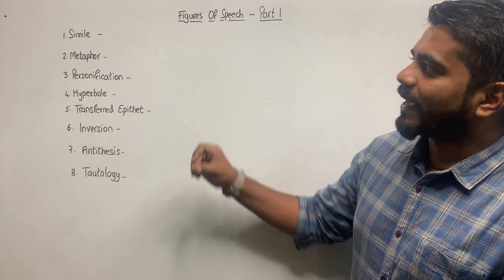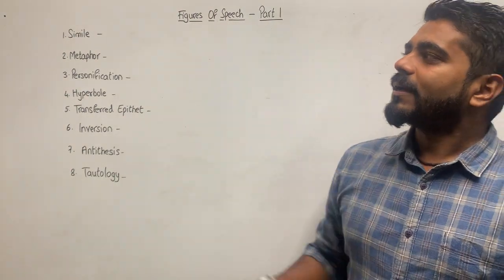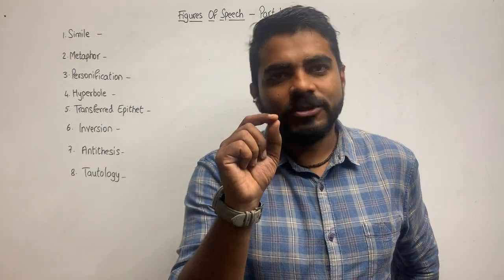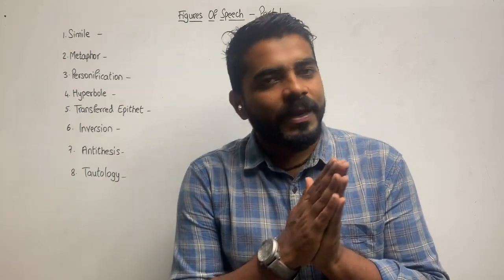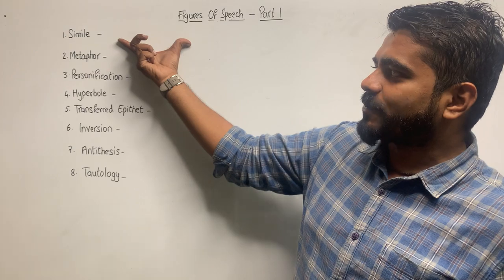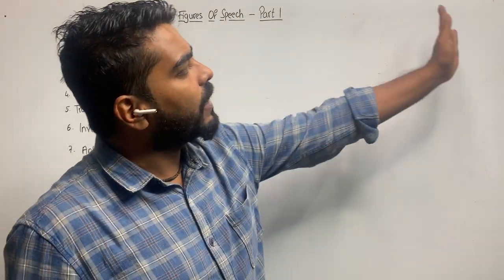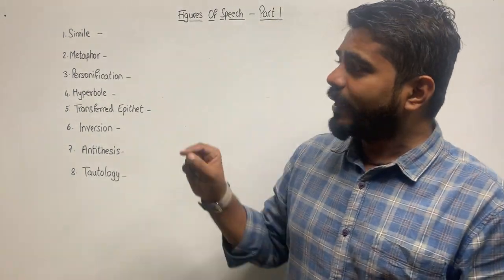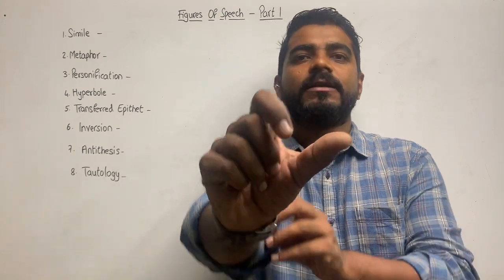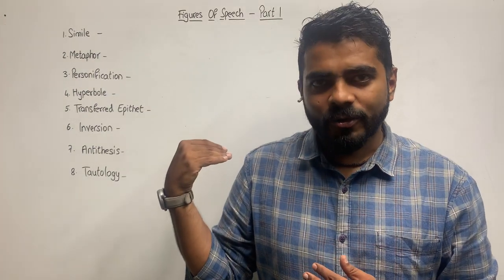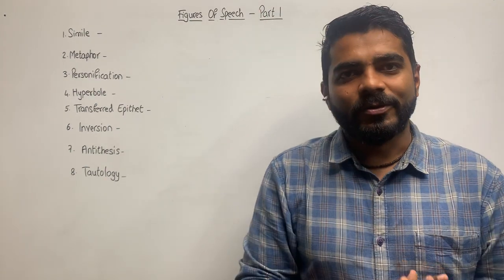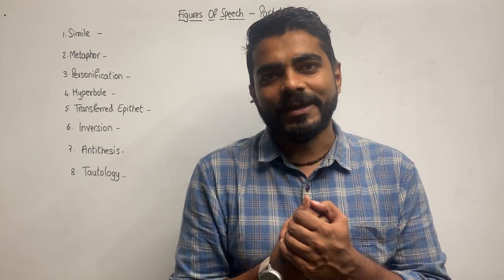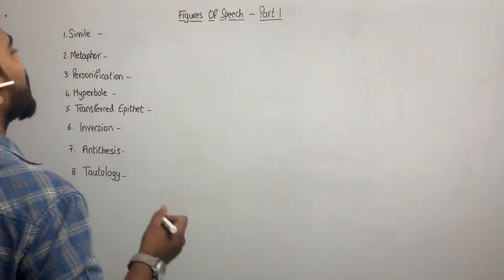All right, so let's begin with figure of speech number one, that's called simile. Now see how we'll go about doing this. We'll be taking one topic, one figure of speech, and I'll be explaining that figure of speech. We'll be writing a short explanation over here, and we'll be writing an example over here. When you are doing this topic, the short explanation should be written by you in an elaborate manner, and the same example should be copied by you. So when you are reading it on the last day of exam, this will serve as a perfect revision material. So let's go for figures of speech part 1.